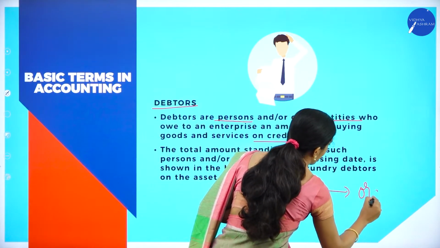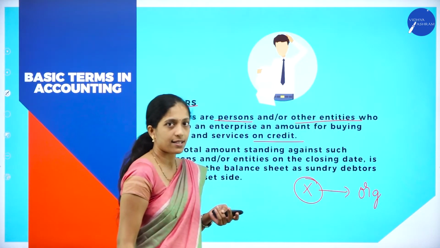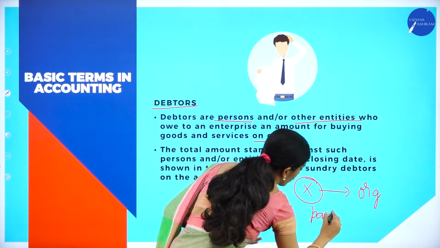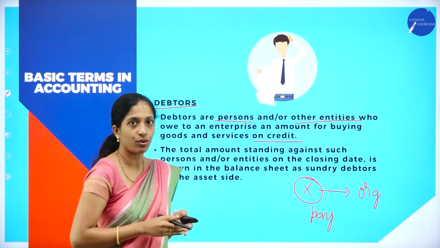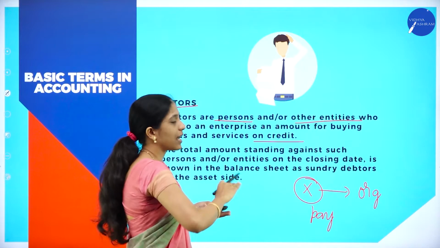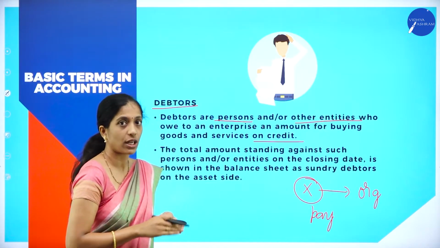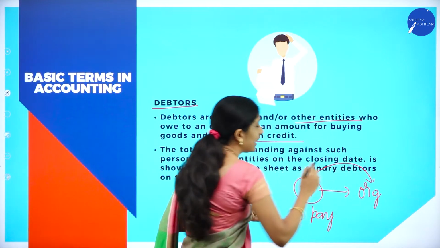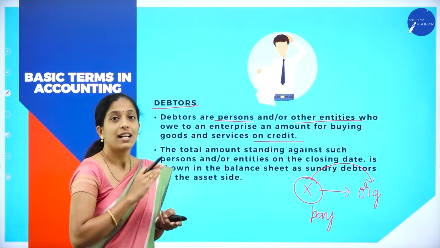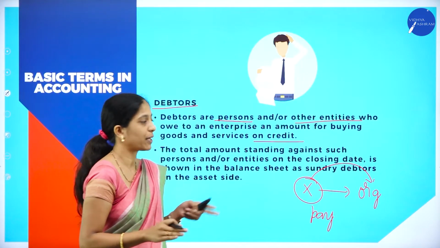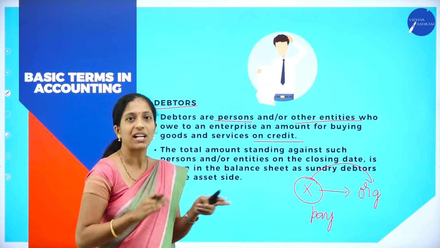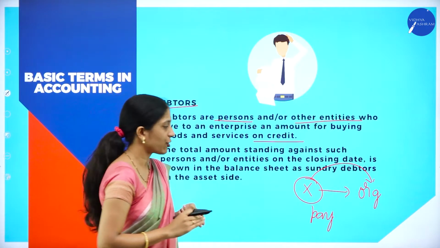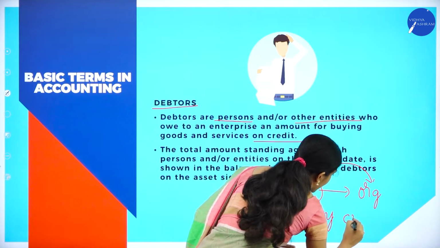So he has purchased goods from the organization. Now X has to pay the amount. X has purchased some goods from the organization, so X has to pay the organization. But X has not paid this amount immediately. What is it called? It is not a cash transaction because X has not made the payment immediately. Then what type of transaction is it? It is a credit transaction.